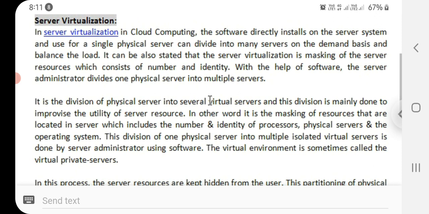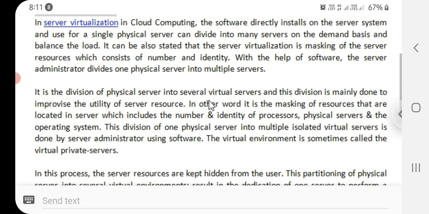This partitioning of a physical server into several virtual environments results in the dedication of one server to perform a single application or task. So now let's see what are the uses of server virtualization.